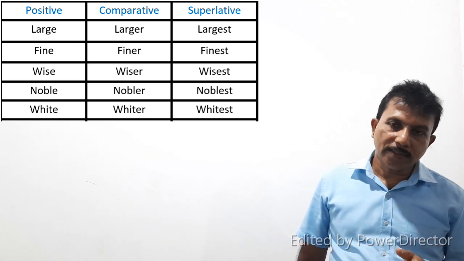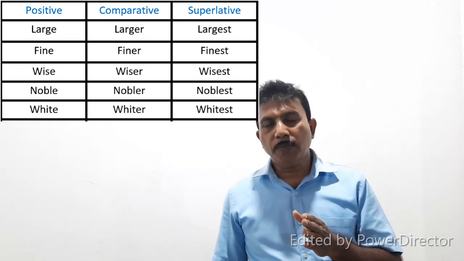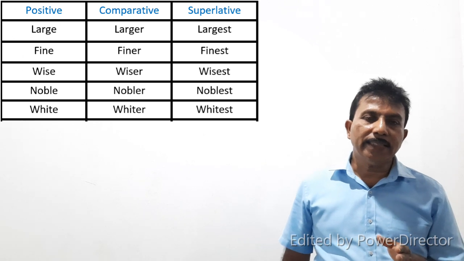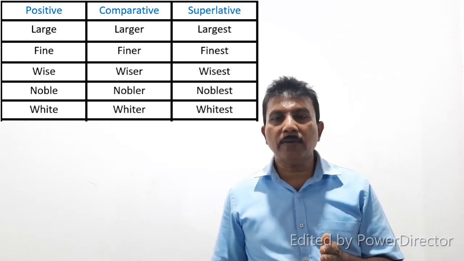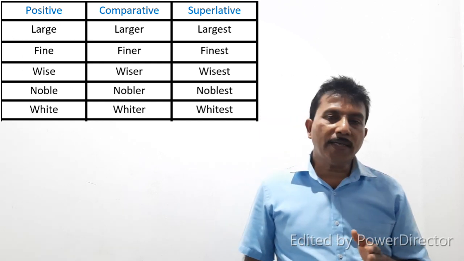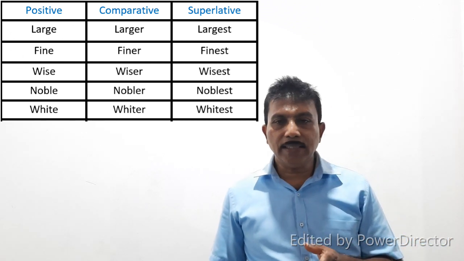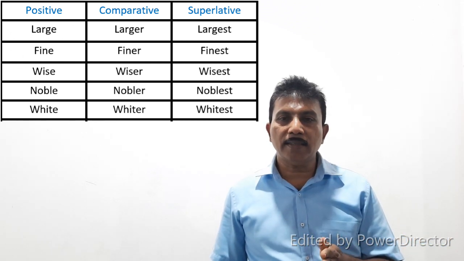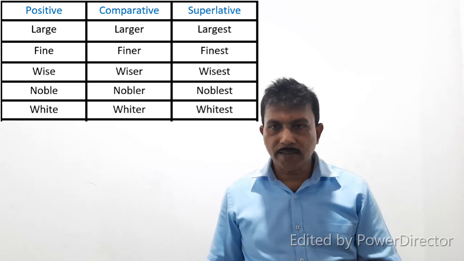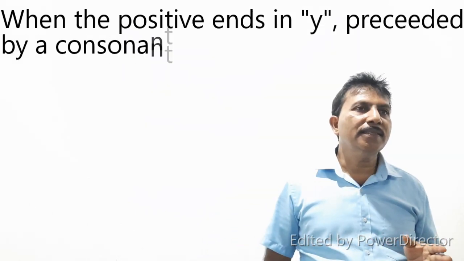Next word, wise. The word wise ends in E, therefore we add only R, superlative, wisest. Next word, noble. The word noble ends in E, therefore we add only R, nobler, superlative, noblest. White, W-H-I-T-E, white. The word white ends in E, therefore we add only R, whiter. Then superlative is whitest.